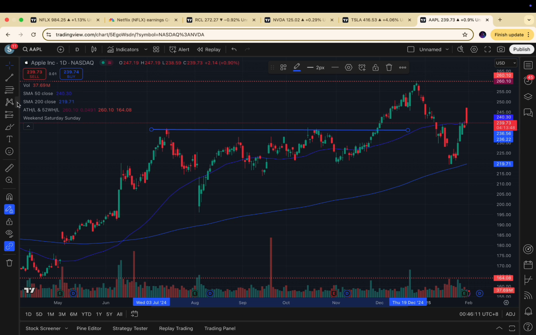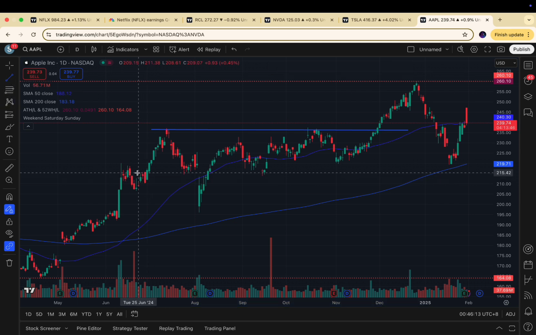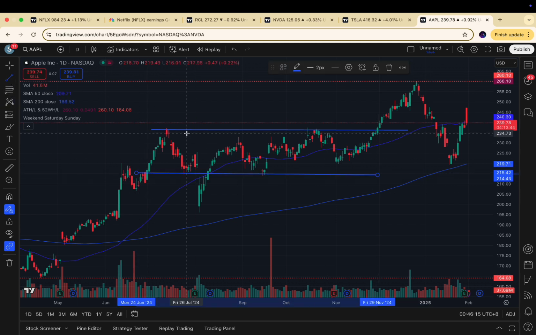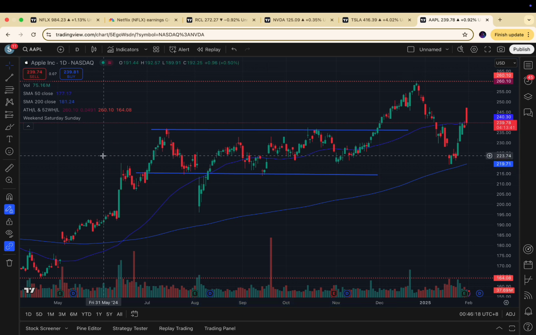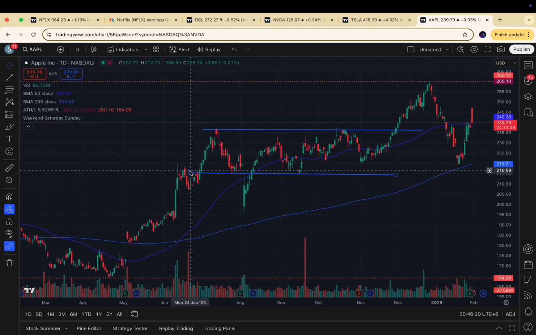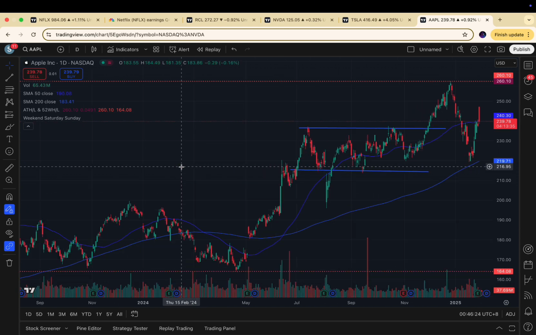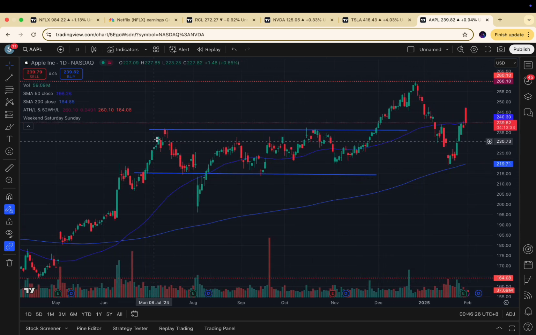But anyway, if we talk about support and resistance levels, we can also see that there is a pretty good support around this level. As you can see, resistances can turn into supports. This area was a resistance before, where the price pulled back, and it later became a support for further price movements.